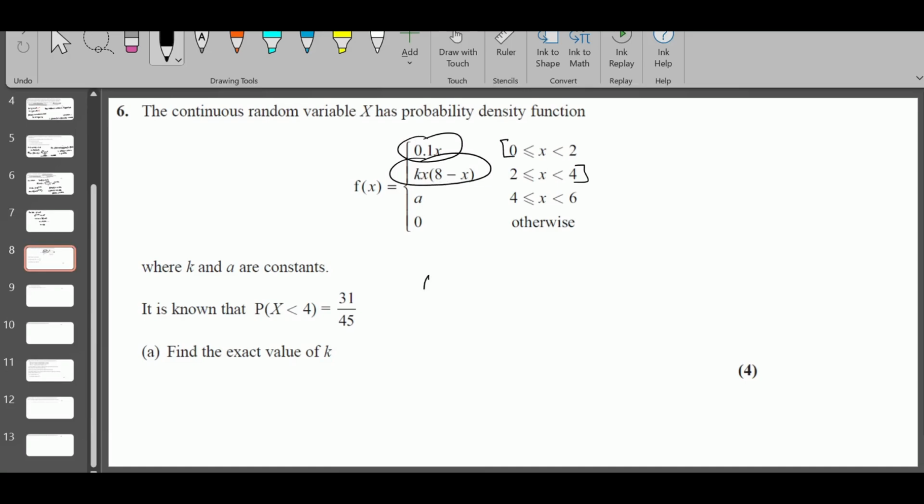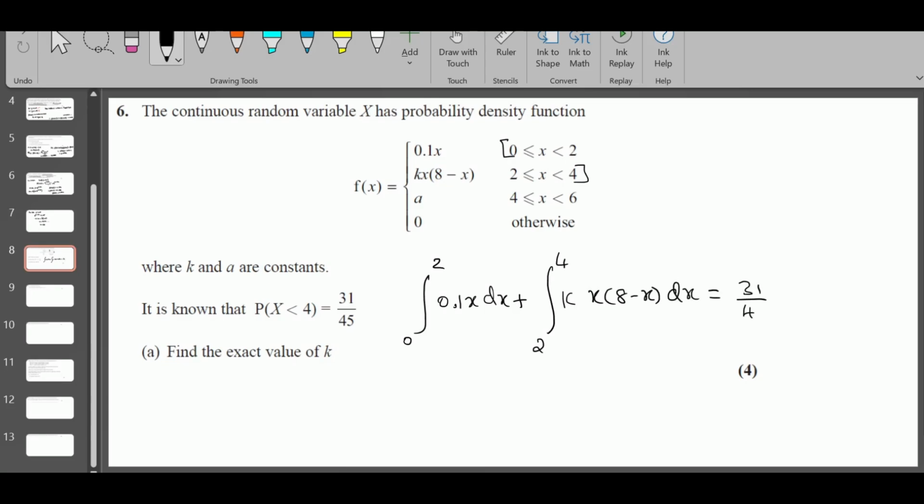So this means basically 0 to 2, 0.1x dx, plus 2 to 4, the second function, kx times 8 minus x dx, is equal to 31 over 45. Integrate, sub in the limits and make k the subject. When you integrate the first one, it's 0.1 times x squared over 2, 0 to 2. Plus, keep k outside.